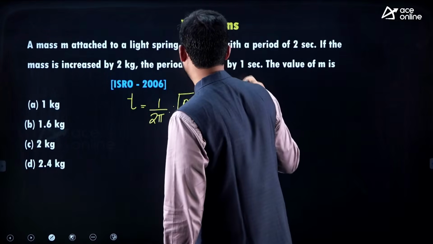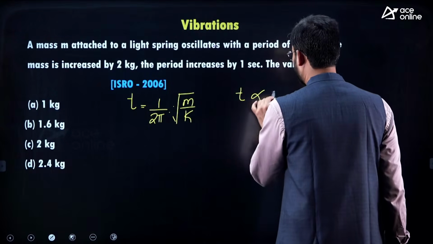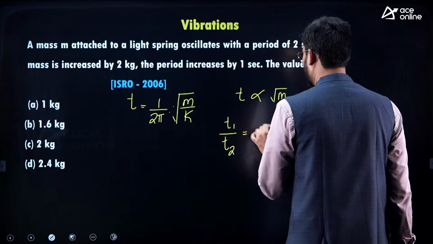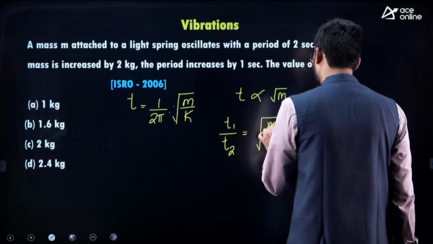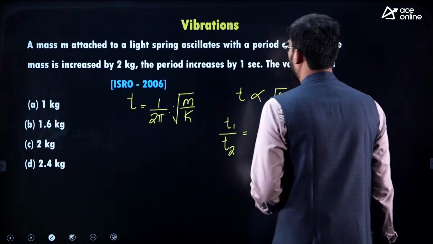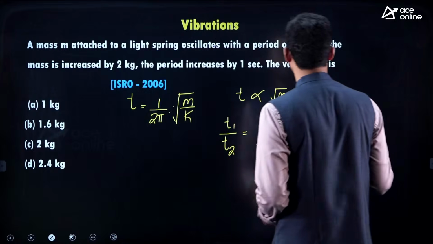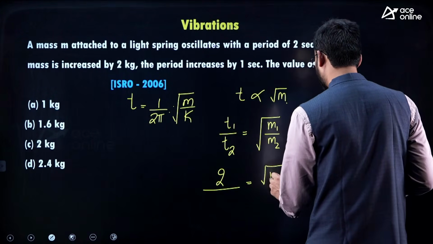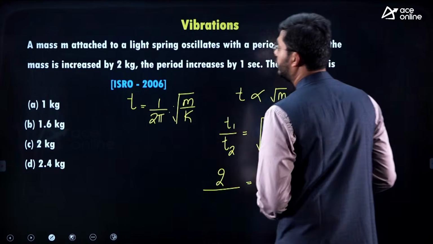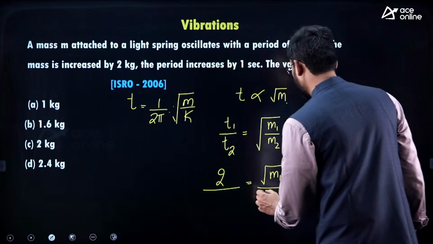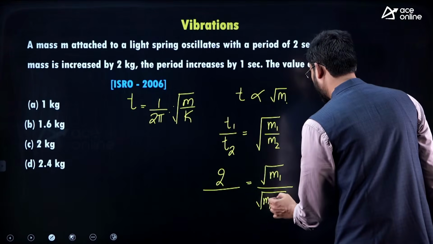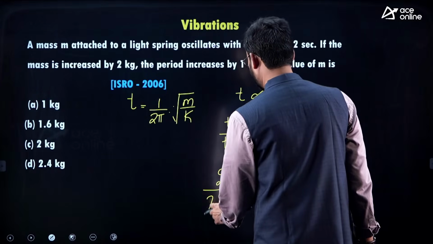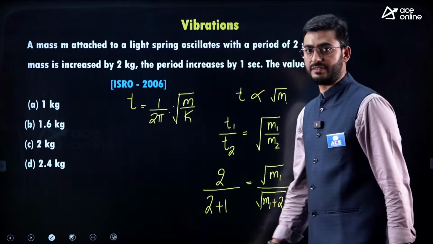So first, the time period T is proportional to root m. So T1 by T2 is equal to root over m1 by m2. So here it says the time is 2 seconds in the first case when the mass is m1, and if the mass is increased by 2 kgs, that is m1 plus 2, the time increases by 1 second, that is 2 plus 1, that is 3.